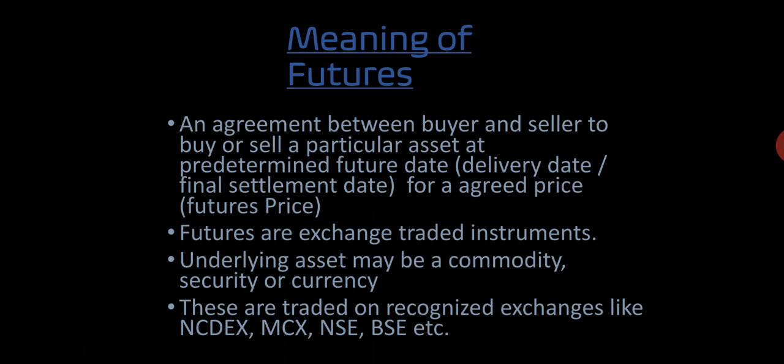What are futures? Futures is a standardized agreement between buyer and seller to buy or sell a particular asset at a predetermined future date for an agreed price. Under a futures contract, the future date is called the delivery date or final settlement date, and the agreed price is called the futures price. The underlying asset may be a commodity, security, or currency.